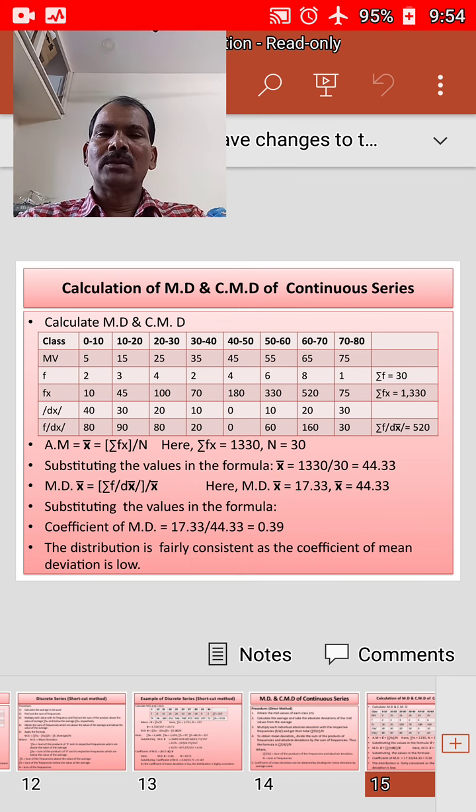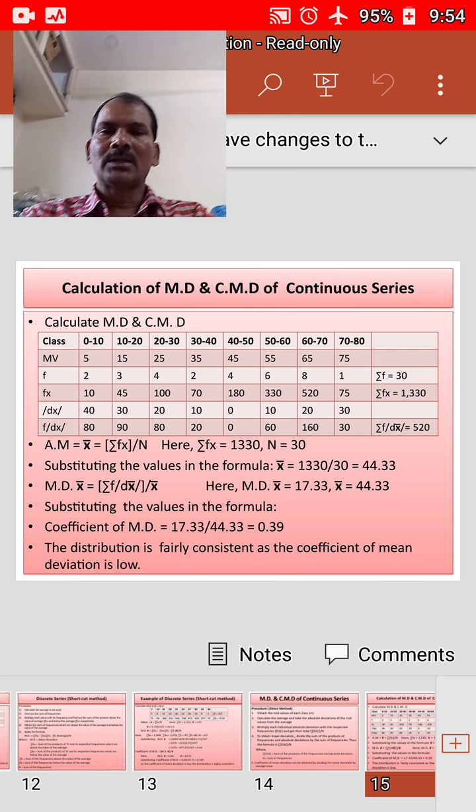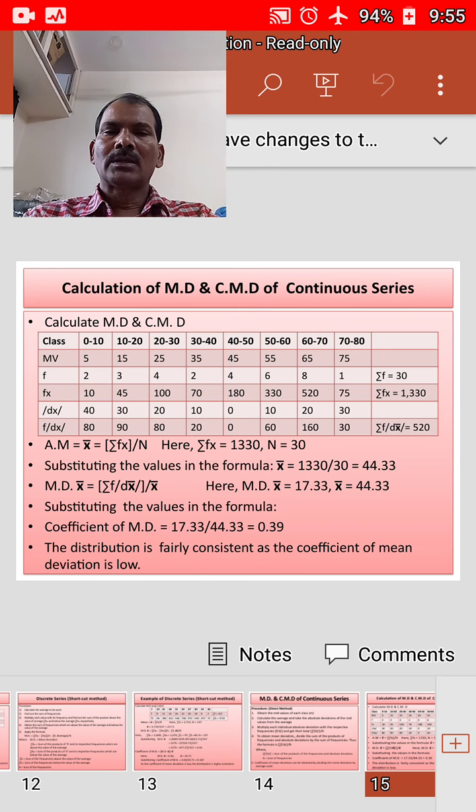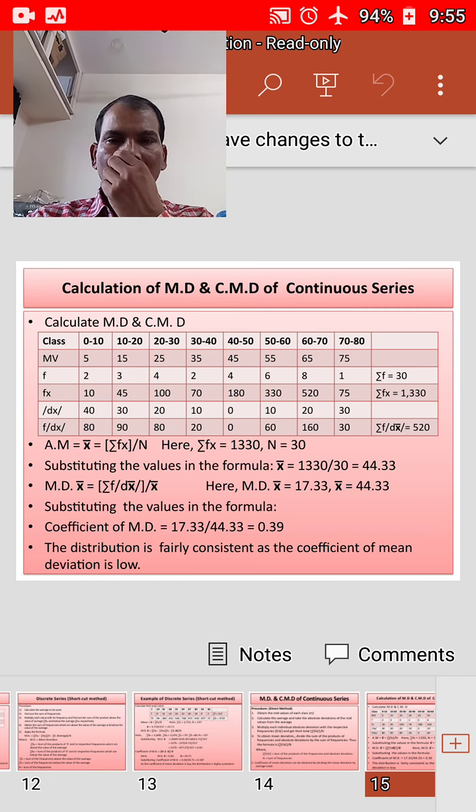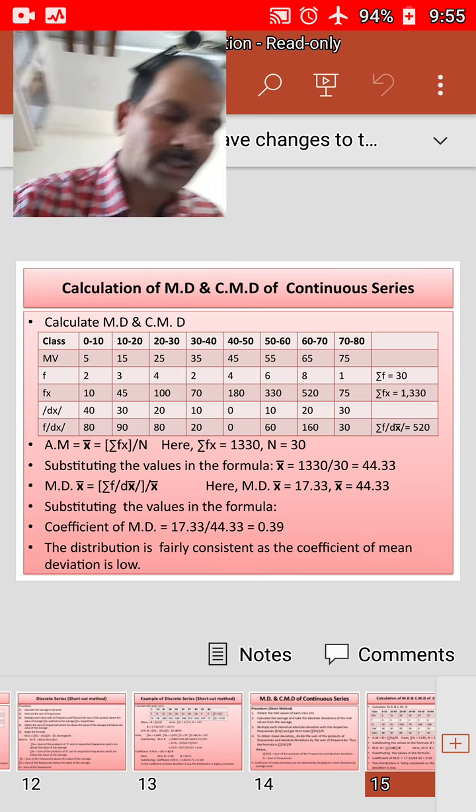Sigma f into modulus dx, that is from the average we need to subtract, 44.33.